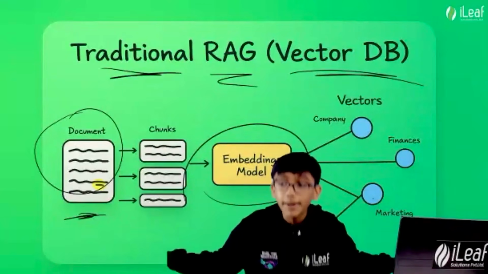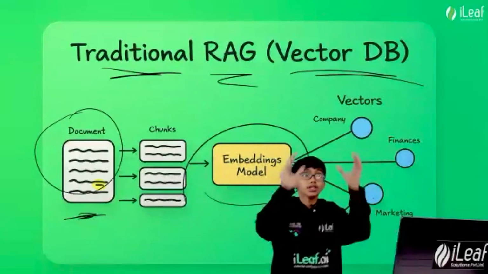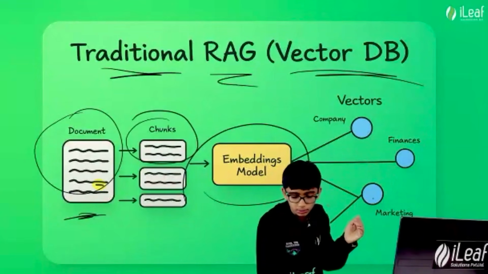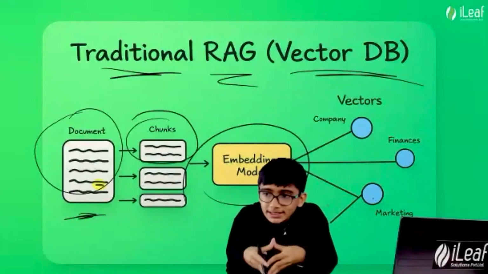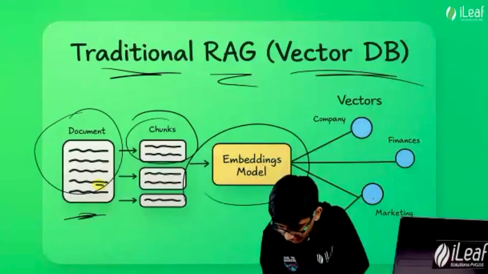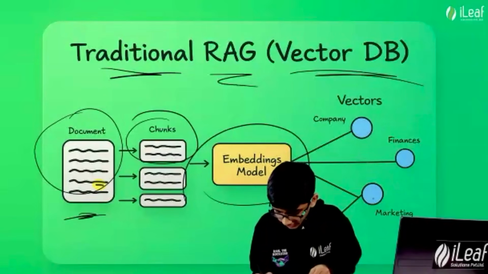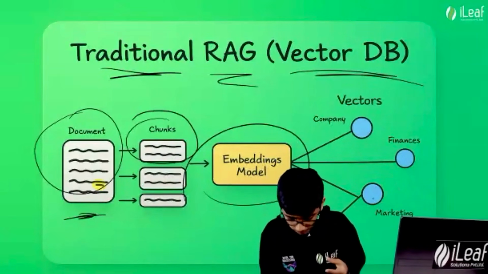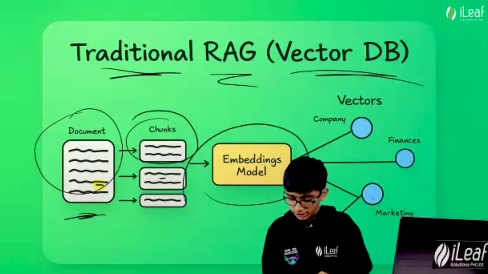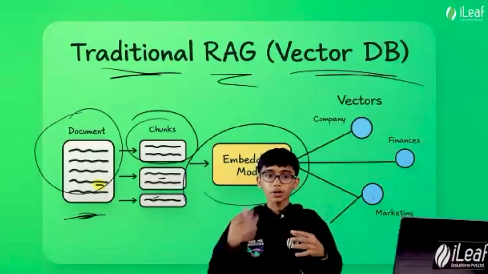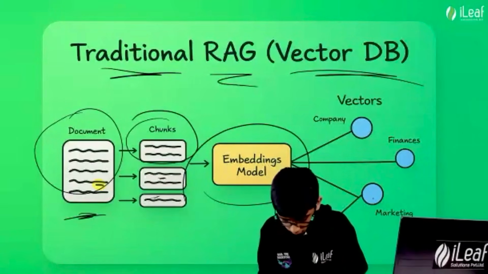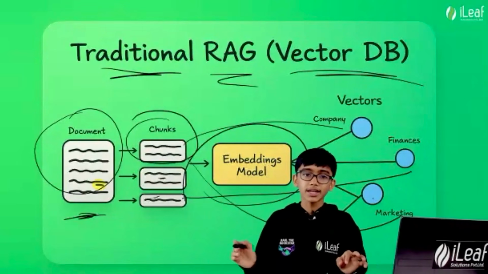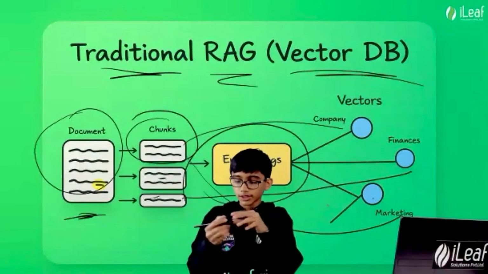Now, what is an embedding model? That embedding model looks at that certain small part of this chunk and converts it into sections. Imagine we have given chunks about company information in this document, finance information, and marketing. So this embedding model filters it out: what chunks go to company, what chunks go to marketing, what chunks go to finance. That's what the embedding model does.